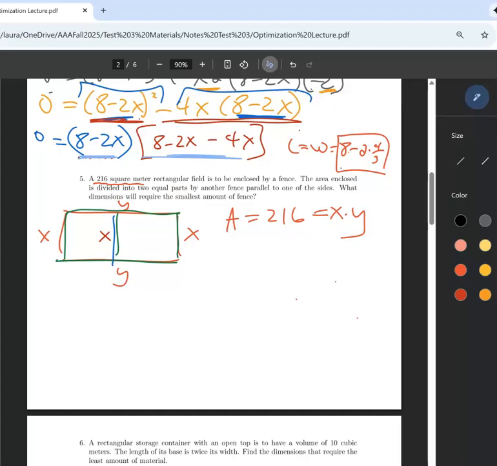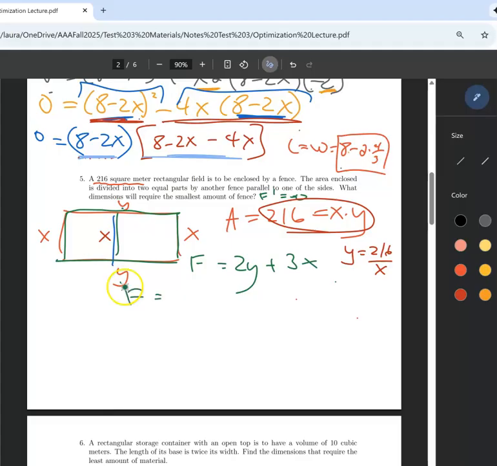So again, smallest amount of fence, I'm thinking that's what I want to take the derivative of and set equal to 0. So let's see, how much fence do I need? I need 2y's plus 3x's. Now I'm going to take this equation here, solve it for one of the letters, doesn't matter which one. So I would get 216 divided by x if I solve for y.